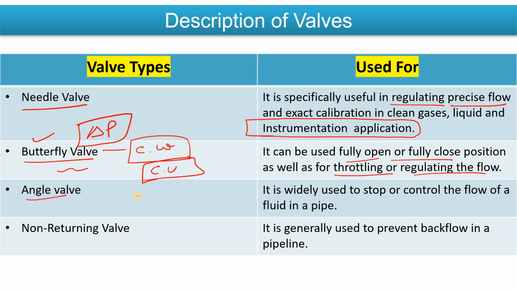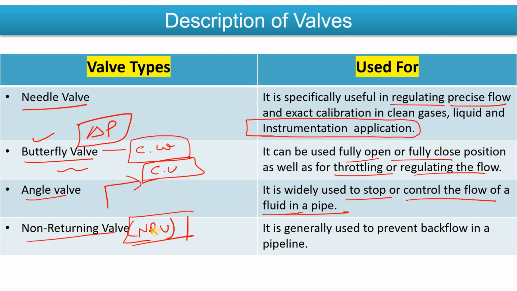Same if I talk about the angle valve, it is widely used to stop or control the flow of a fluid in a pipe. That time we use the angle valve, okay, as well as to change the direction also we use the angle valve. Non-return valve I have already discussed with you. Whenever you want to prevent backflow, you can simply use the non-return valve.